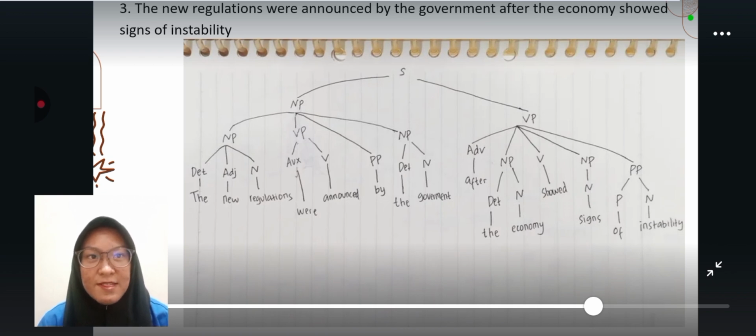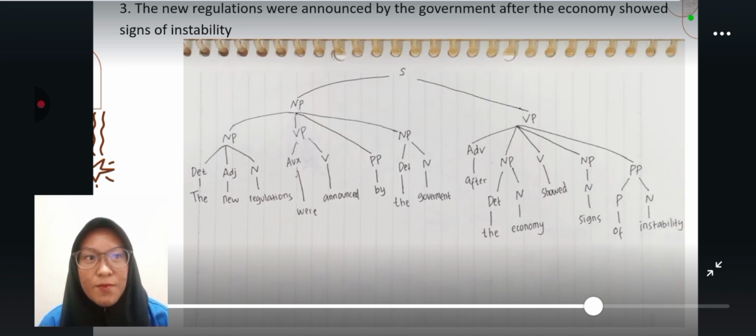The verb phrase is divided into two, that is auxiliary verb were and verb announced. And this also has prepositional phrase or preposition, that is by. The noun phrase broken down into two, that is determiner the and noun government. For the verb phrase, that is adverb, noun phrase, verb, noun phrase, and prepositional phrase.